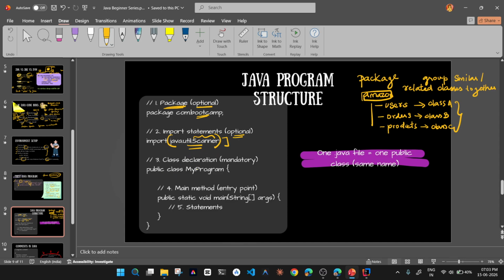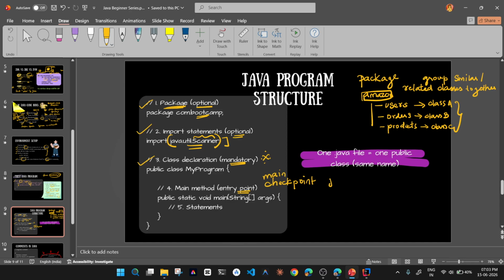And then public class MyProgram. This is a class declaration, which is mandatory. Okay, this is mandatory. So this is done, this is done, and then the class declaration, and then the main method, which is the entry point. You can see this as the main checkpoint.